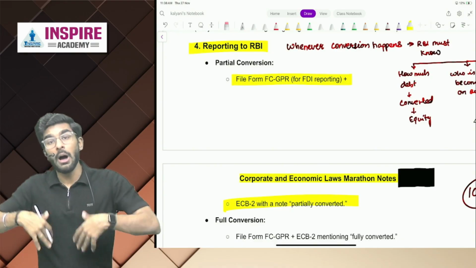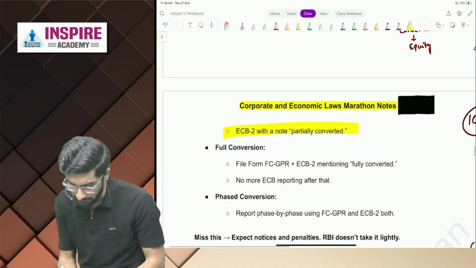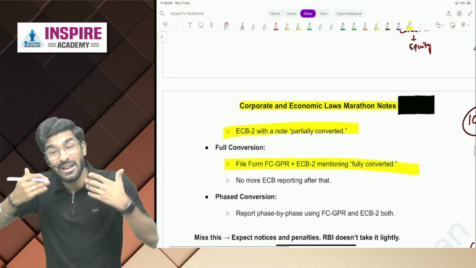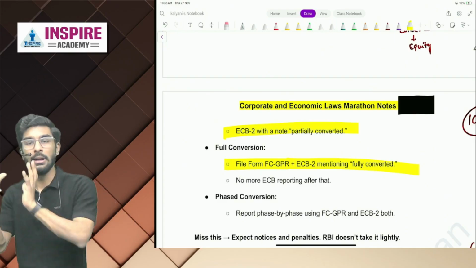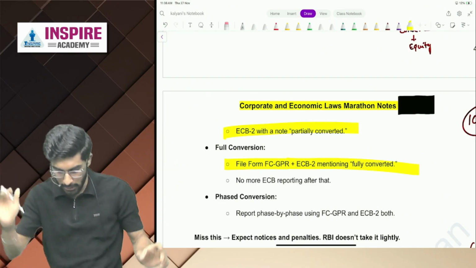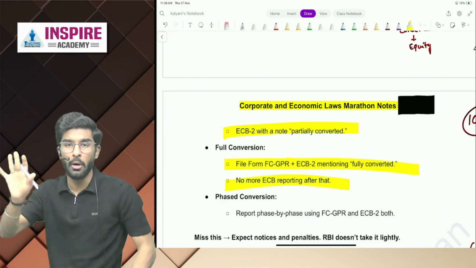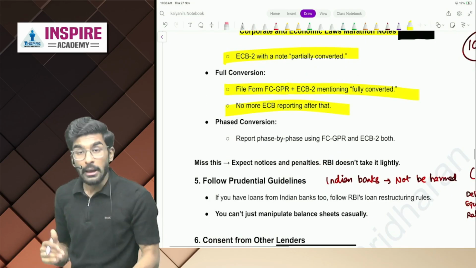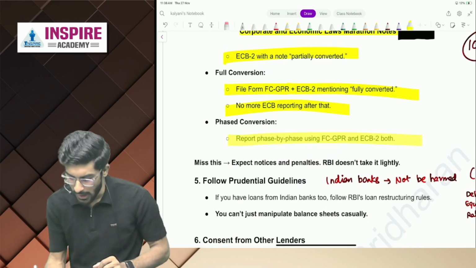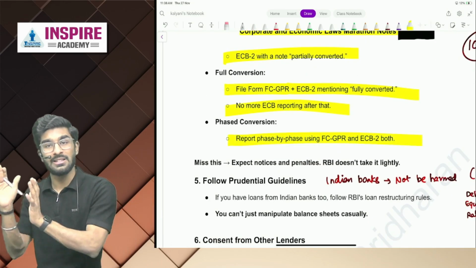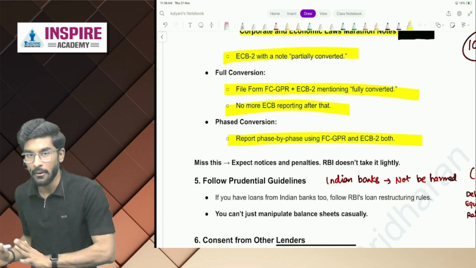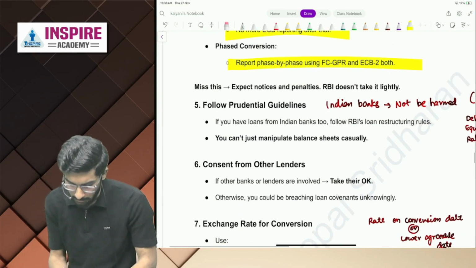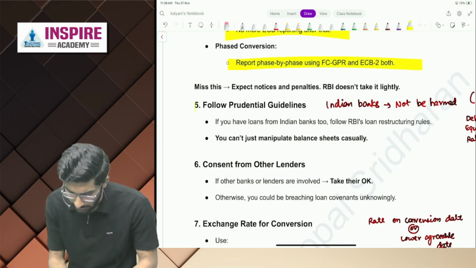Okay. Now if it is fully converted, people, you have to file FCGPR plus ECB2 mentioning that you have fully converted ECB into equity shares. After that, there is no more reporting required. If it is phased conversion, you have to file FCGPR and ECB2 after every single phase. Okay. You have to follow prudential guidelines.